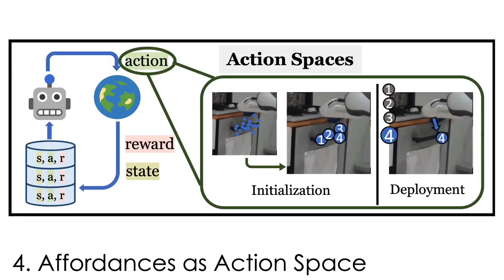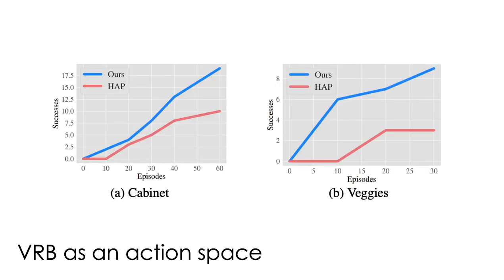Another big difficulty in deploying a robot in the real world is an exponentially large continuous action space. On the other hand, our affordance model can automatically generate interesting primitives which circumvent this problem. Thus, we discretize the output of the model, as shown on the right here. We then use DQN directly in the real world on 2 different tasks and find that the VRB action space makes solving the tasks much easier, seeing successes in just under 30 minutes.